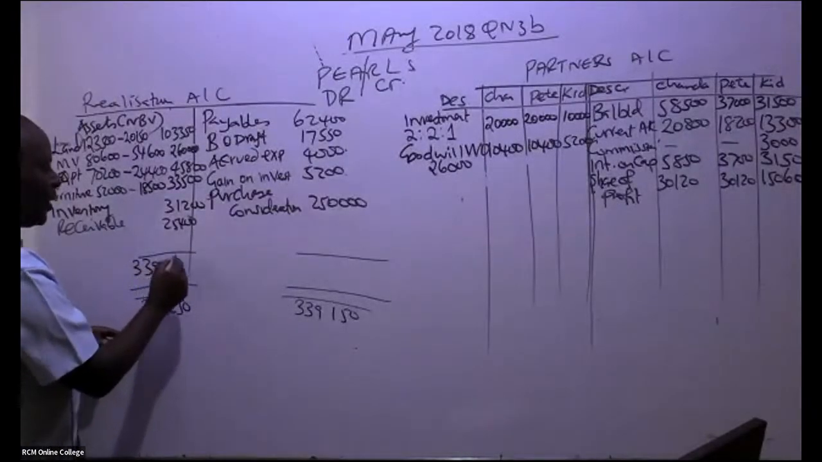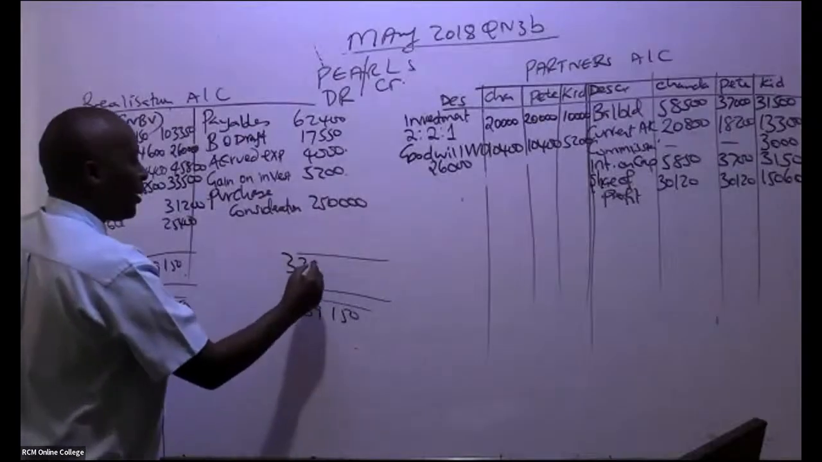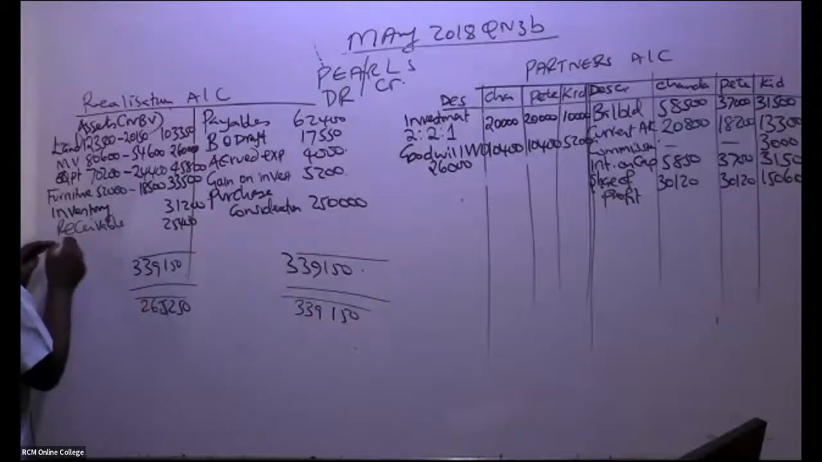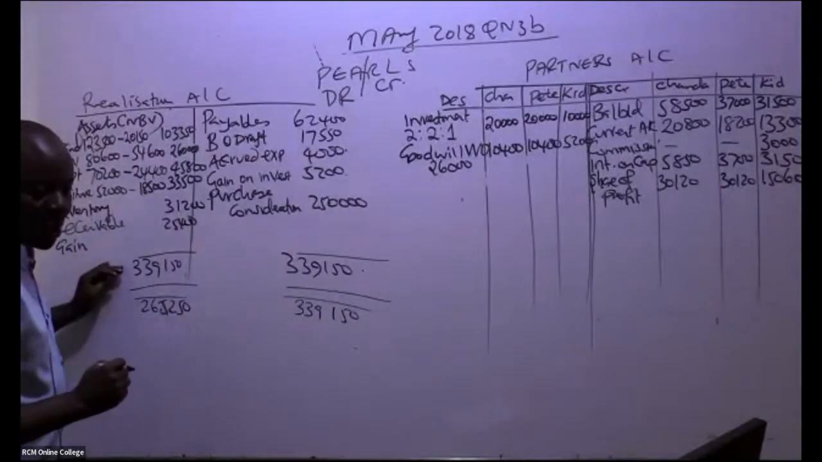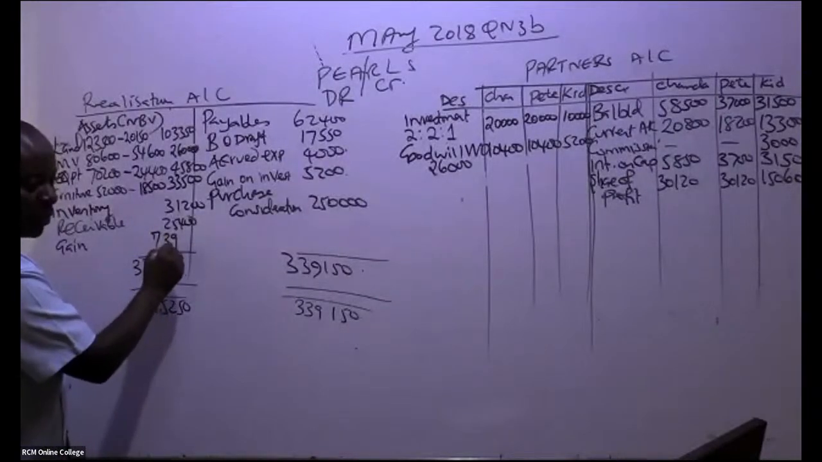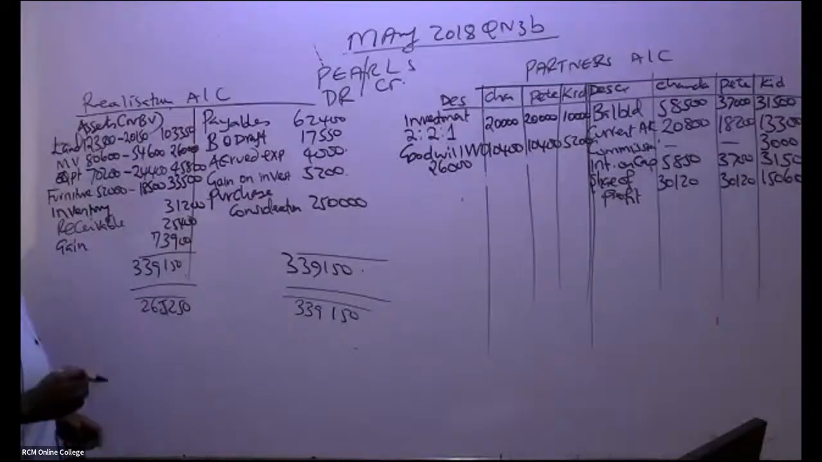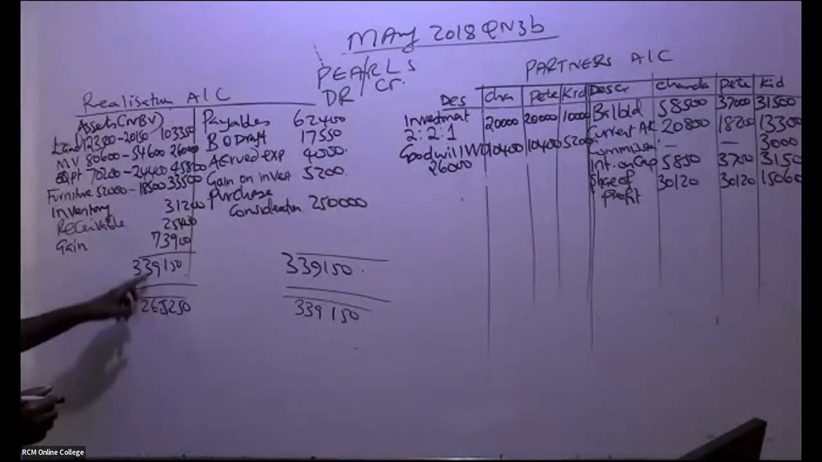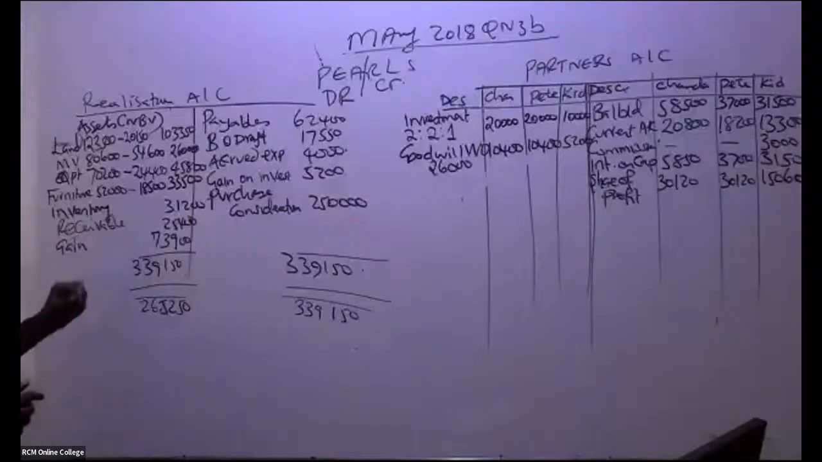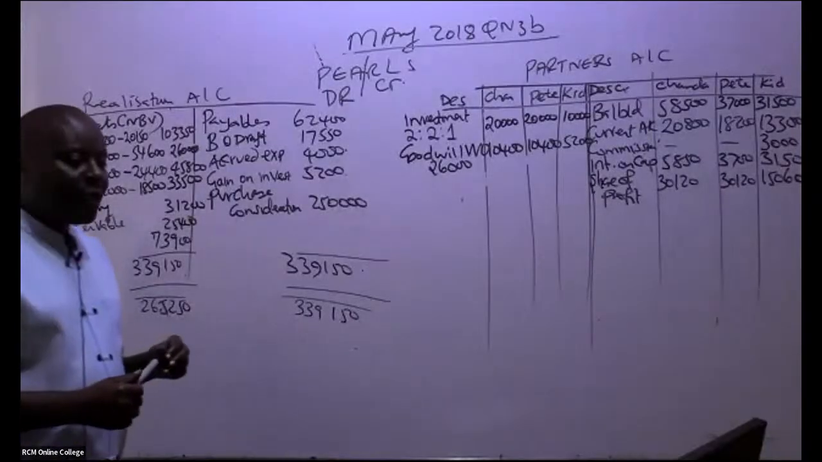339,150, meaning that the balancing figure comes here. And if it comes here, it is a gain. So it is a gain on realization, which I'm being told by somebody is 73,900. If you take this minus this, it comes there. So it's a gain on realization, which comes here. So is that okay, ladies and gentlemen?